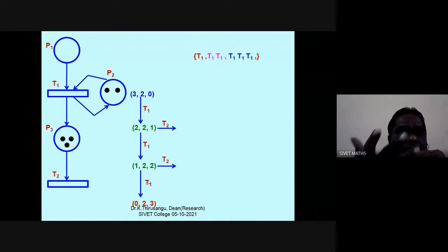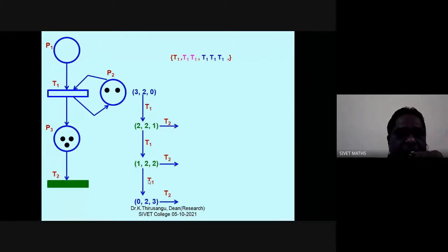Now, T1 is not enabled. T2 is the only transition which is eligible. So I can go for T2. Once T2 fires, from 3 tokens, 1 will be removed. Therefore, the marking will be 0, 2, 2. Again, I can fire T2.